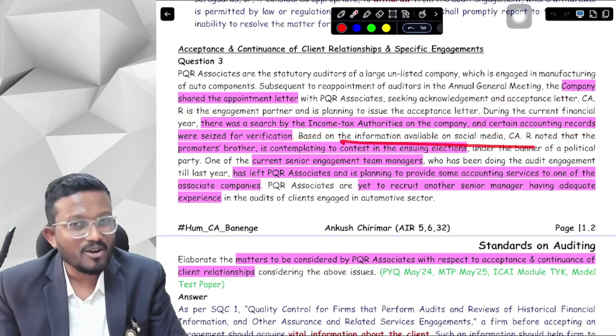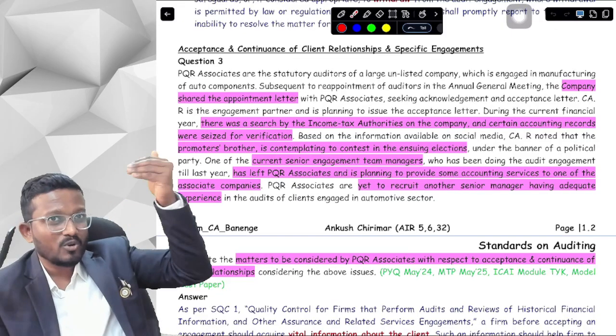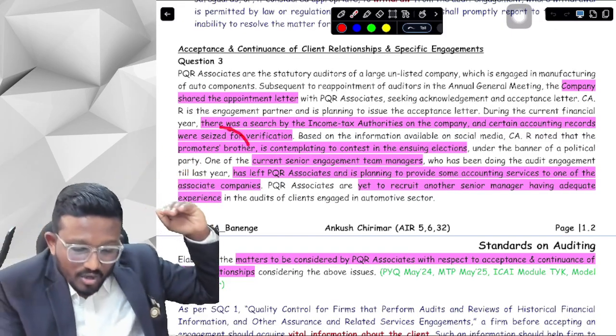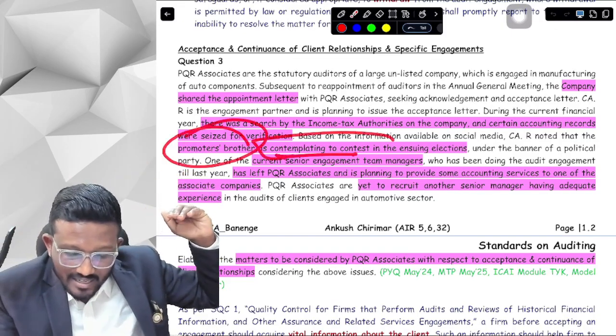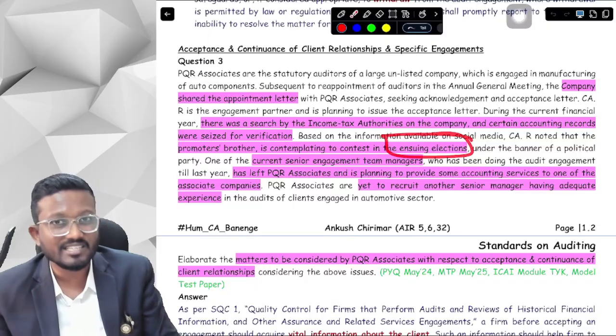Based on the available information, we noted that the company has a promoter and the promoter has a brother. The promoter's brother is contemplating contesting in the ensuing elections, the future elections.